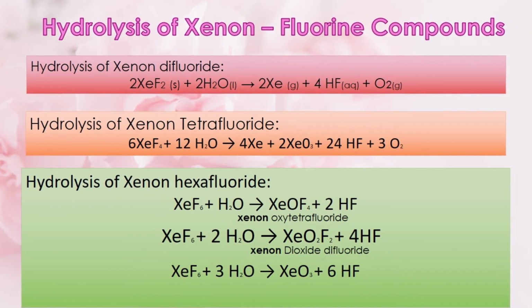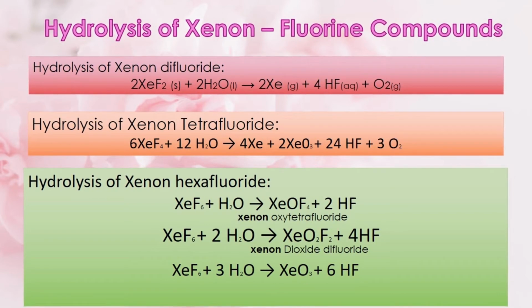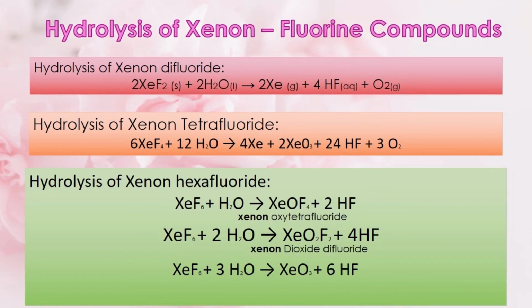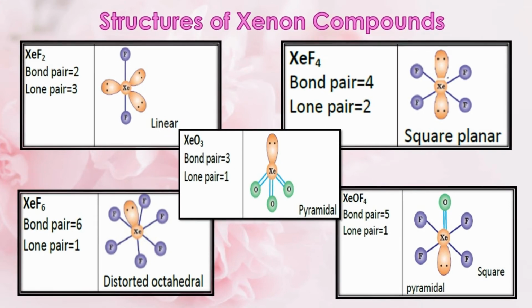When xenon hexafluoride undergoes complete hydrolysis, that is when they are treated in the ratio of 1:3, it forms xenon trioxide and hydrogen fluoride. Now let's learn the structural aspects of xenon compounds.